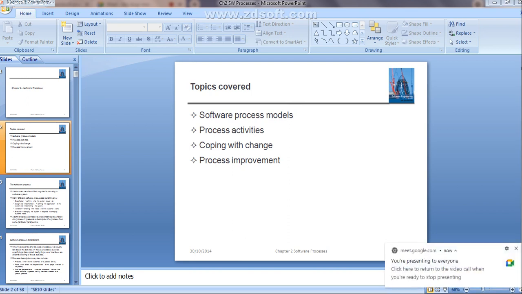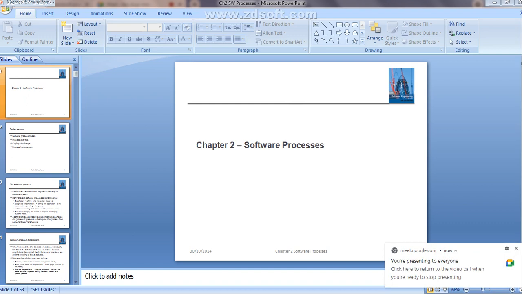Okay, the second chapter is all about software processes, and along with that we are studying agile development. These are the two chapters you are going to study in part 2 of module 1. First, we'll start with the software process.